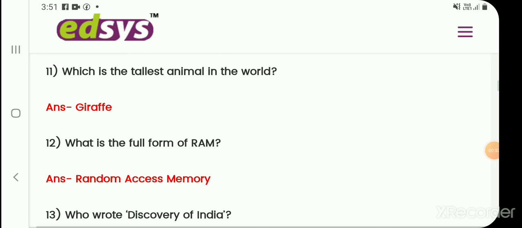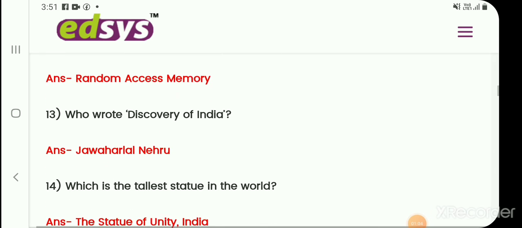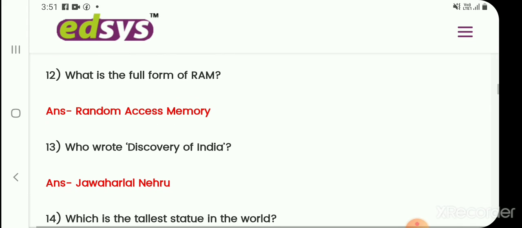Second question. Which is the tallest animal in the world? Giraffe. Giraffe is the tallest animal in the world. Next question. What is the full form of RAM? Random Access Memory. This is the full form of RAM.